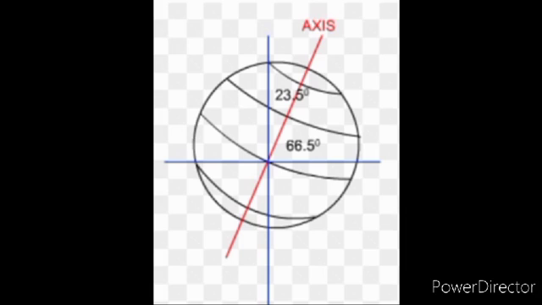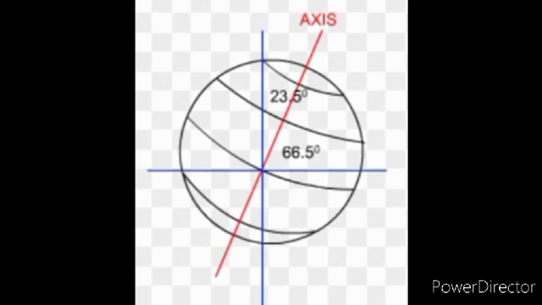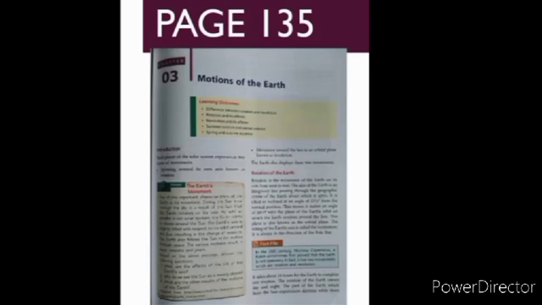This point can be more clear with the help of this diagram, in which red line is the axis of the earth. The angle formed between the blue vertical line and red line is 23.5 degree. And the angle formed between red axis and the blue horizontal line is 66.5 degree. So we have read that this means it makes an angle of 66.5 degree with the plane of the earth's orbit on which the earth revolves around the sun. This plane is also known as the orbital plane.